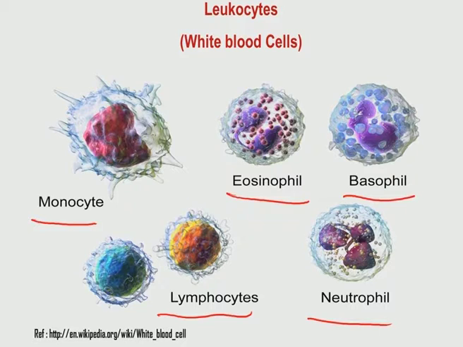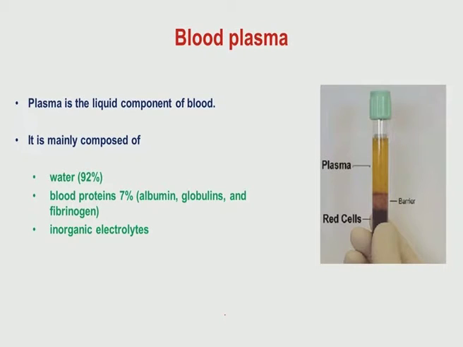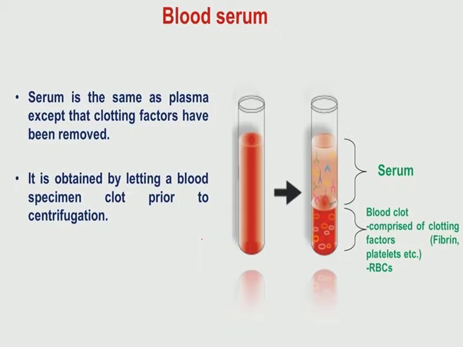So, these are different morphologies, and this morphology is quite different from that of the other animal cells you have seen briefly in some of the other modules, when I discussed the cell-material interaction. So, content-wise, blood plasma is a liquid component with 92% water, about 7% proteins like albumin, globulins and fibrinogen, and other inorganic electrolytes.